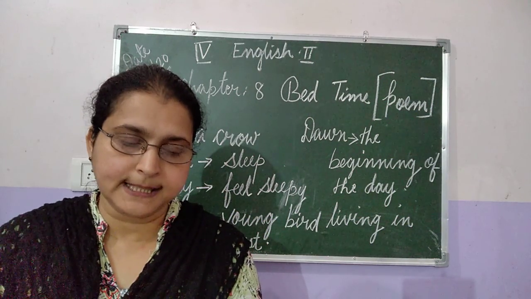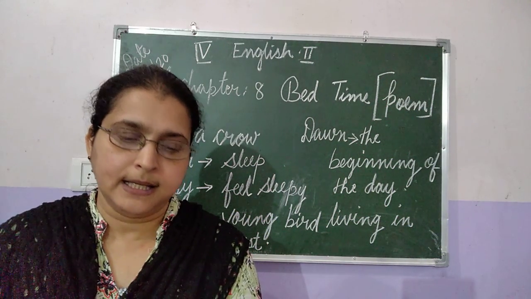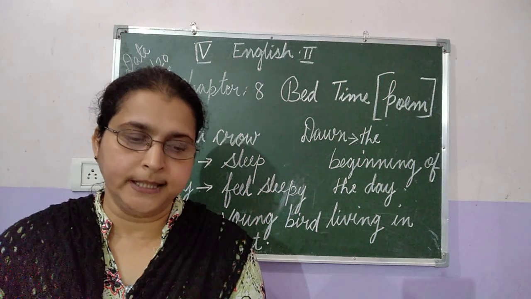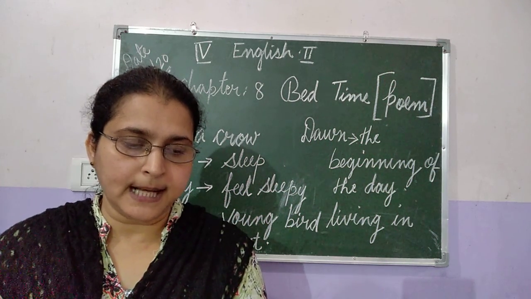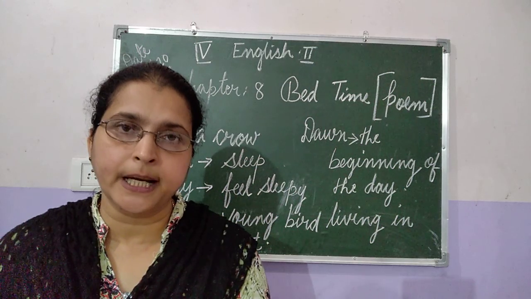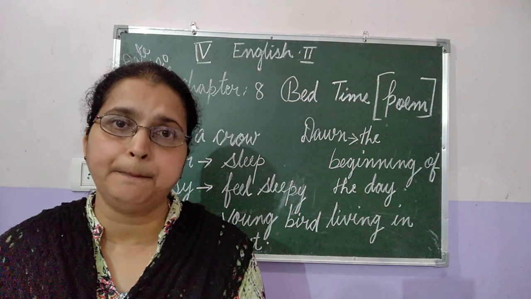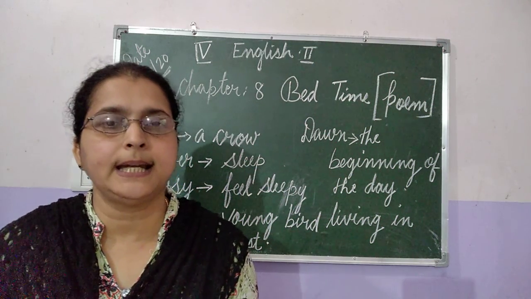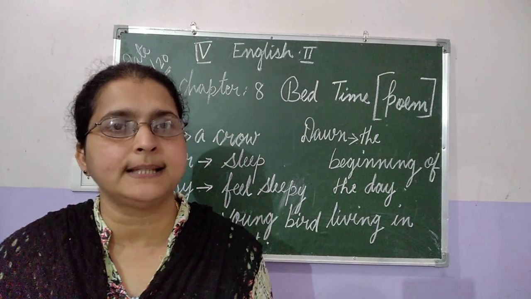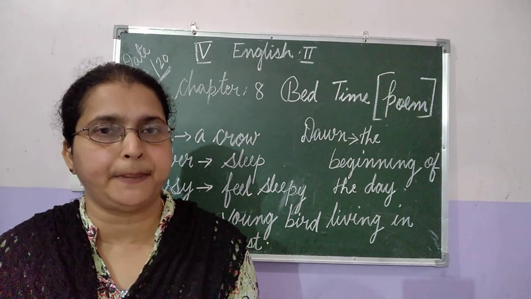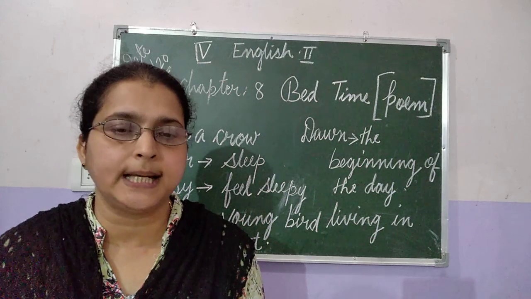So these are the flowers' names: primrose, red rose, daisy. Slumber means asleep, buried means already slept, deep sleep. In this stanza it is telling that all the flowers are closing their petals in order to sleep.